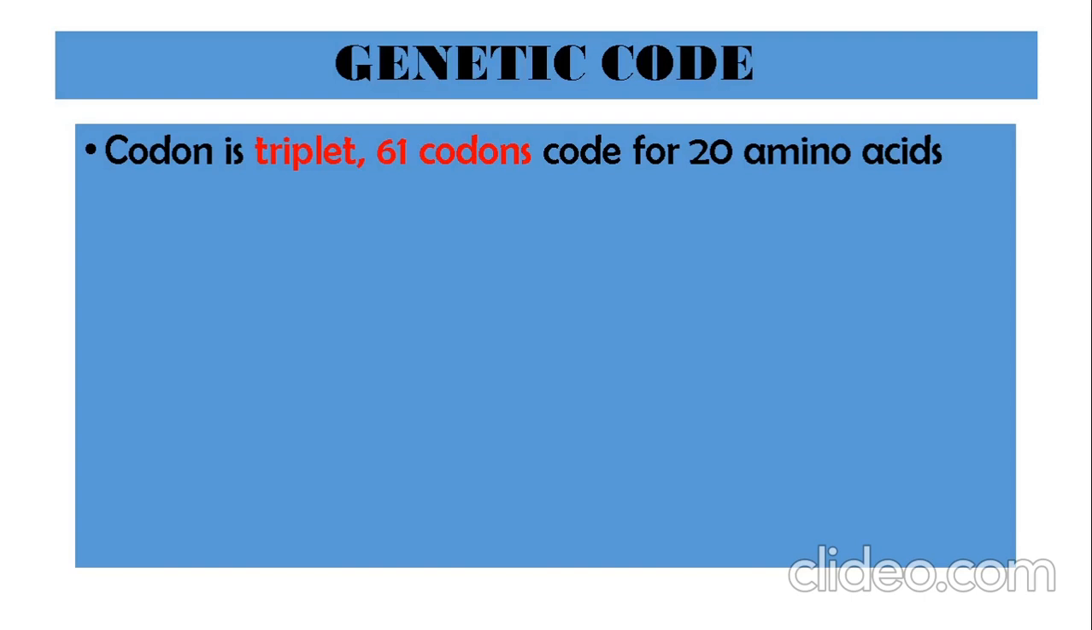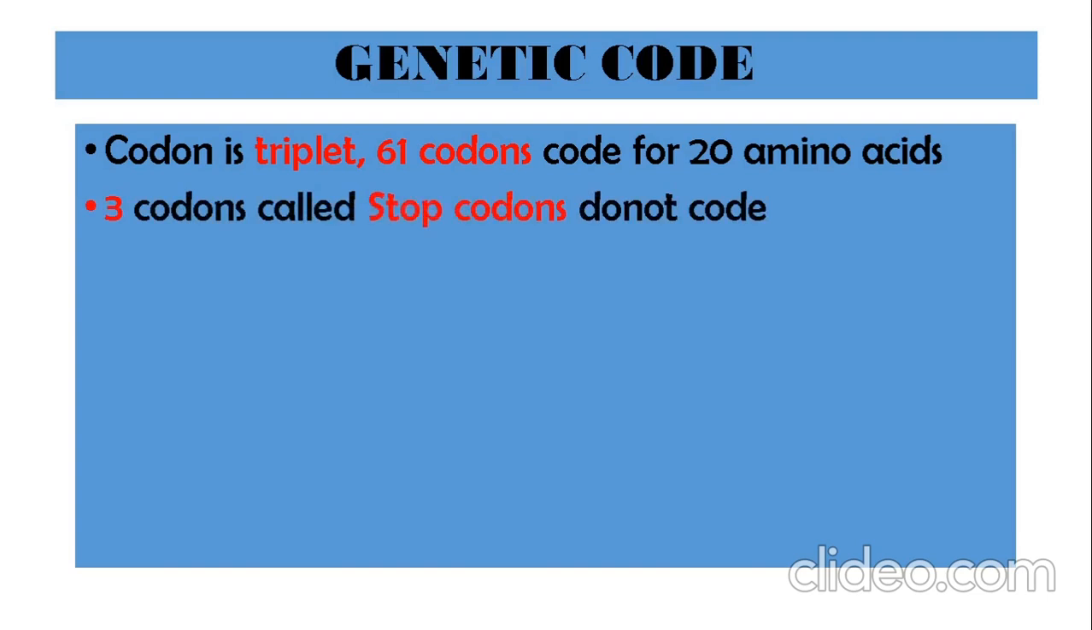But out of those 64 combinations, only 61 code for amino acids. In nature, there exist 20 amino acids. So those 20 amino acids are actually coded by only 61 codons and not all 64. Then what about the remaining 3? Those 3 are referred to as stop codons, which do not code for any amino acid. They help in termination of the formation of the polypeptide.